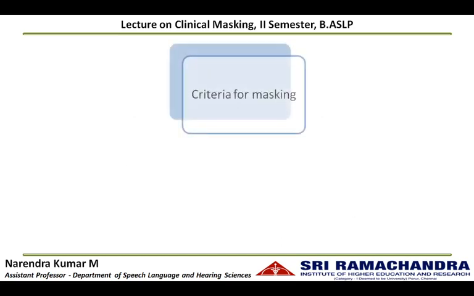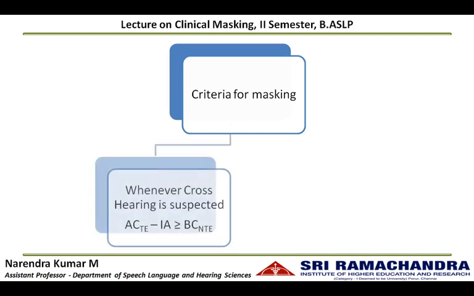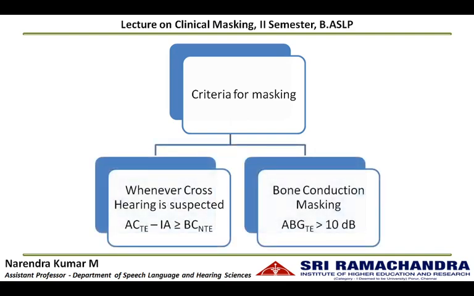We need to do masking whenever we suspect cross-hearing. Also, whenever the air-bone gap of the test ear is greater than 10 dB, we should do masking to identify if it is a true air-bone gap or an air-bone gap induced because of cross-hearing.